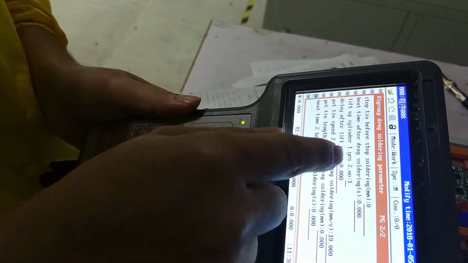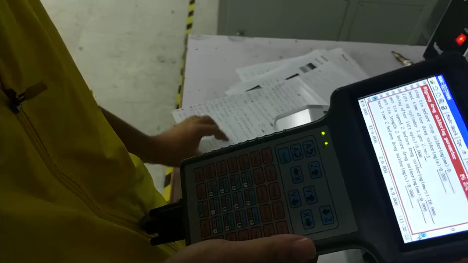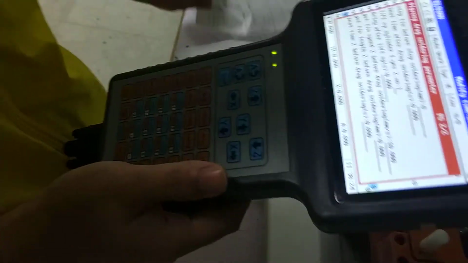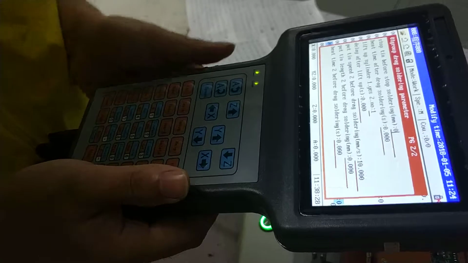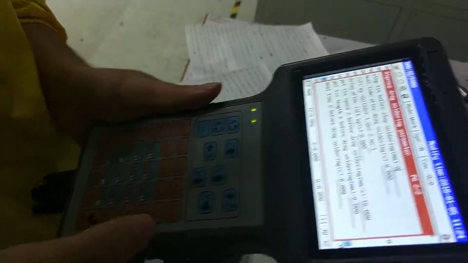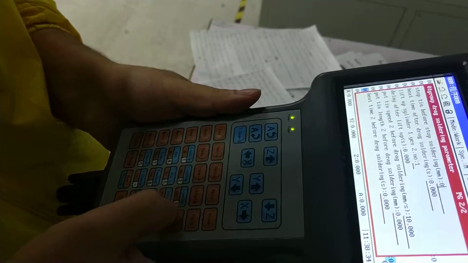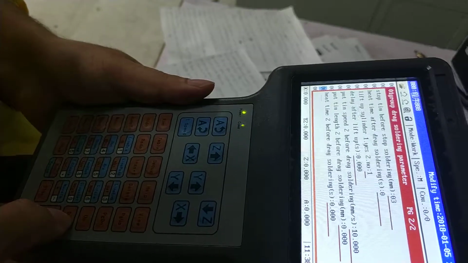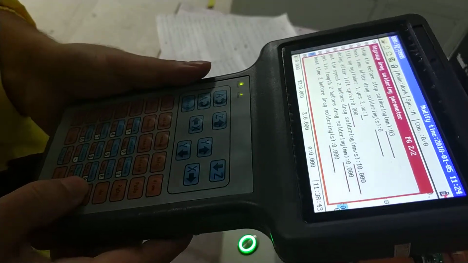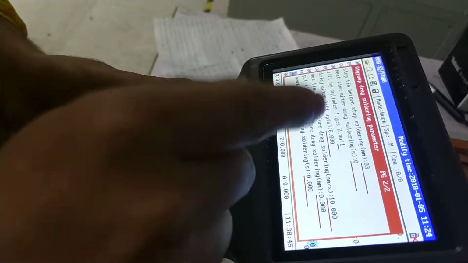Stop time before stop soldering. You can adjust from 0 to 3. Head time after direct soldering. Just keep 0.